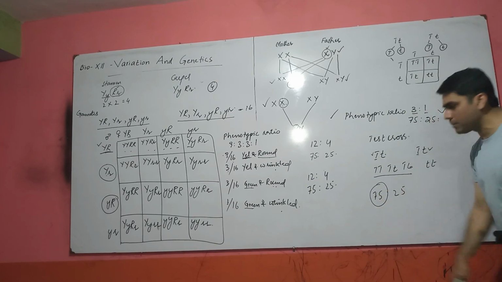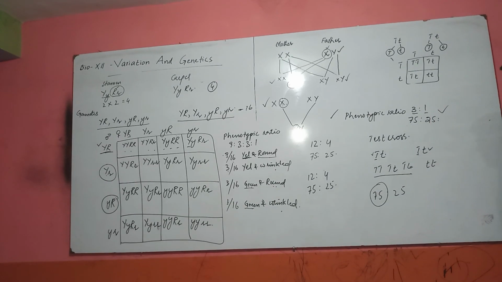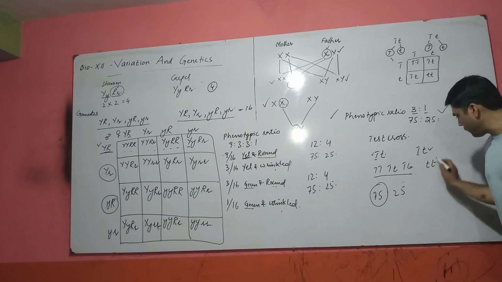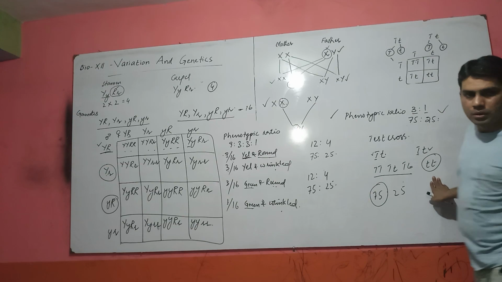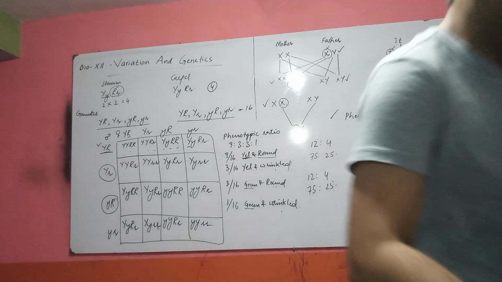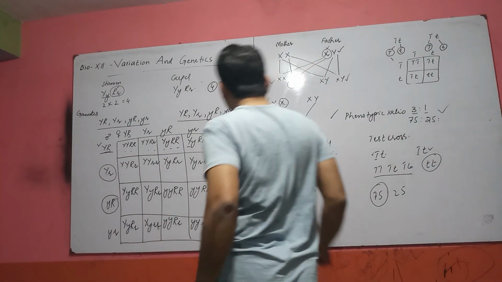Means 75% of the population are tall, containing the dominant character. And 25 means one offspring. 25% out of all offspring contain recessive characters. So how do we conclude that 9 out of 16 are yellow round?